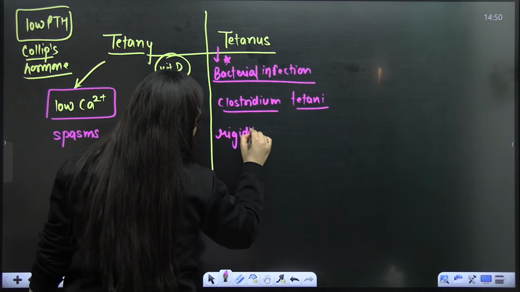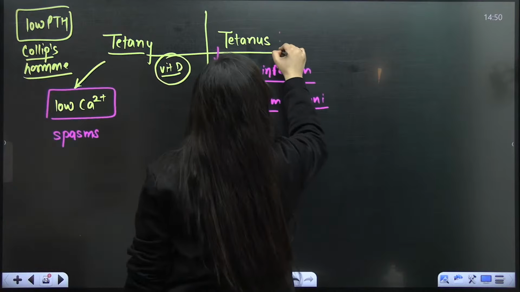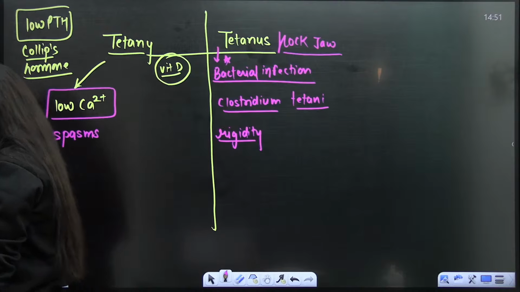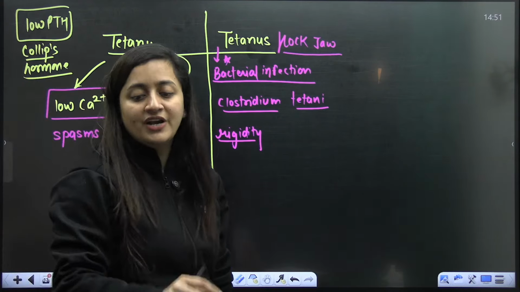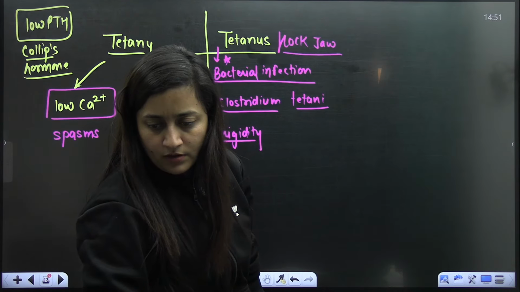Are you getting it? Tetanus, if you remember, is also referred to as lockjaw. Here antitoxins and antibiotics are given to treat it. So tetany is because of a calcium problem, and tetanus is due to a toxin problem. Understood? That is how they are related, and that is how they are different as well. So kindly do not make the mistake here. Okay?